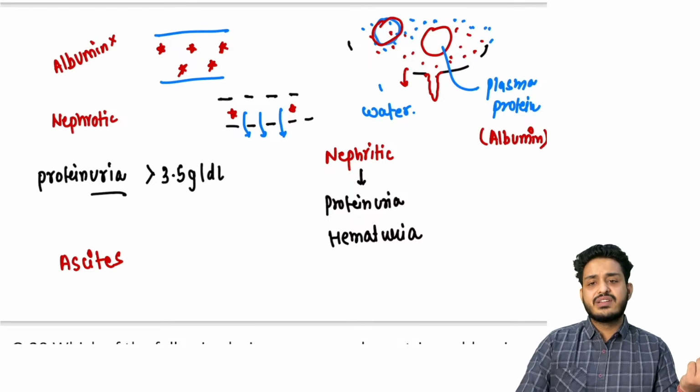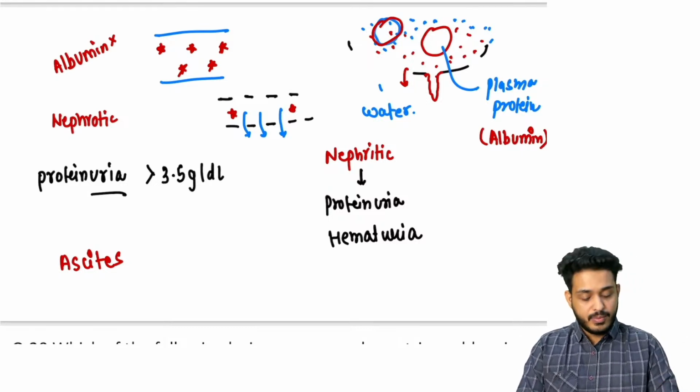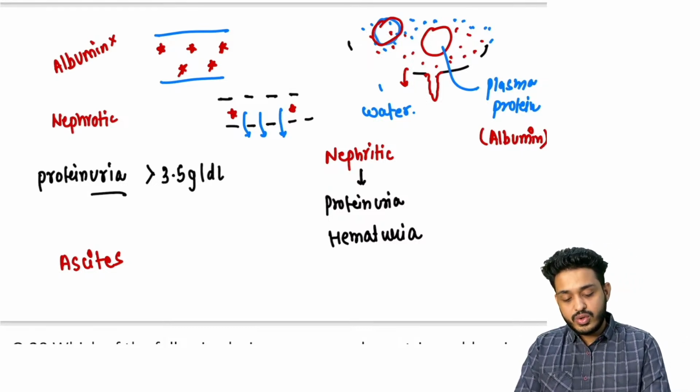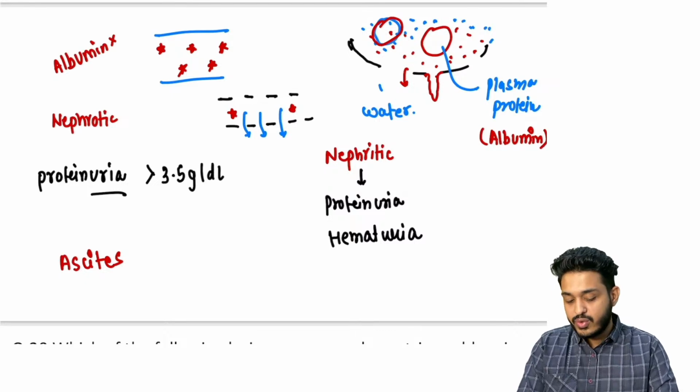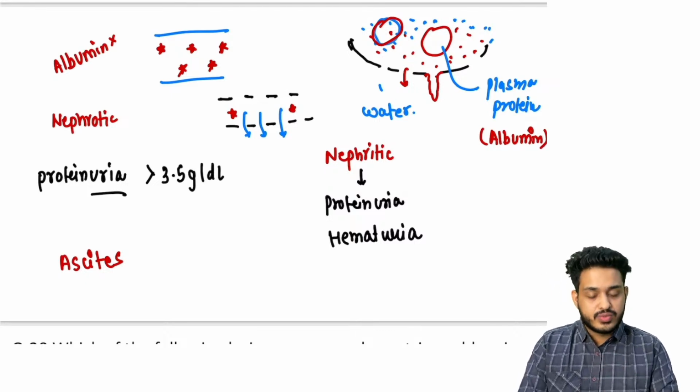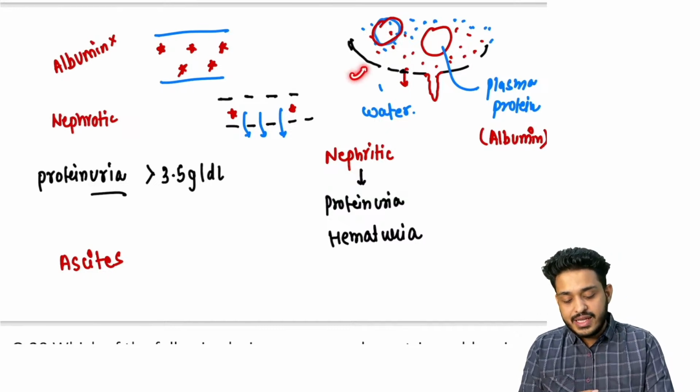So this is a basic difference between nephrotic and nephritic syndrome. What is the treatment you want to give? You want to give steroids. What is going to happen? Steroids are going to resolve the problem. It is going to heal the membrane.